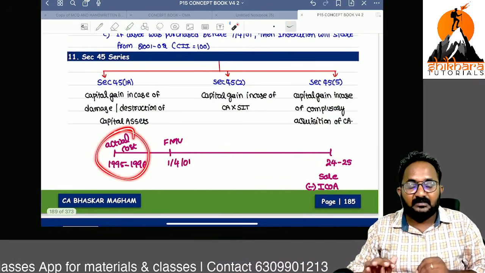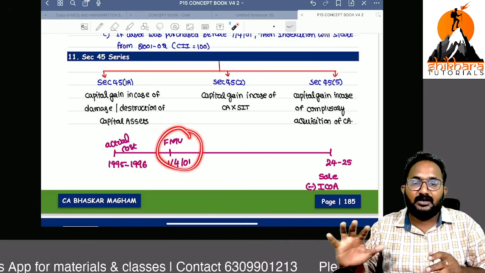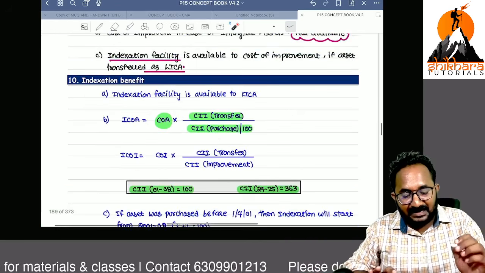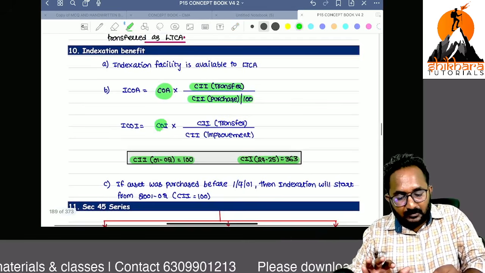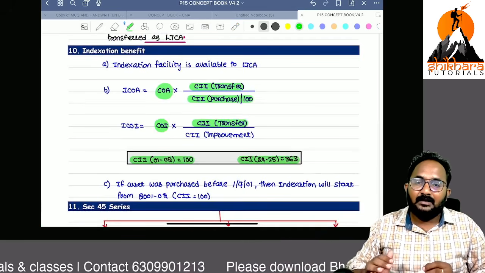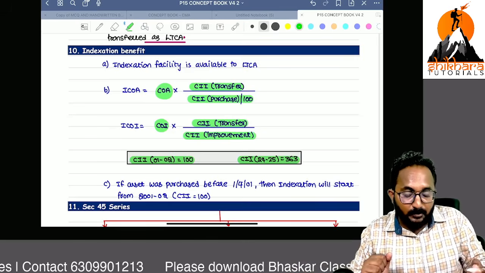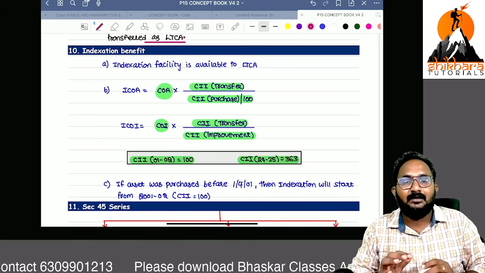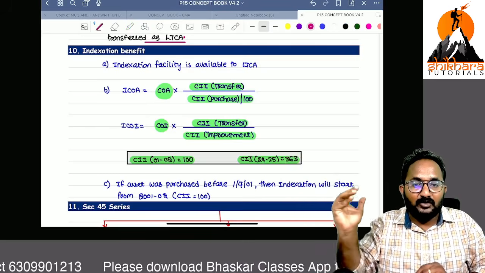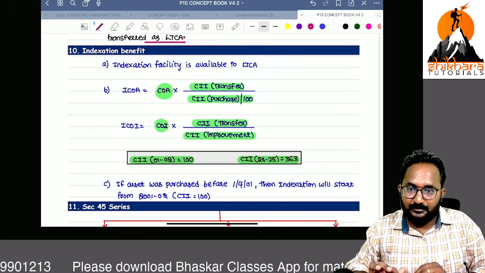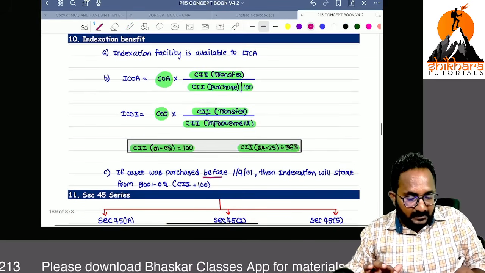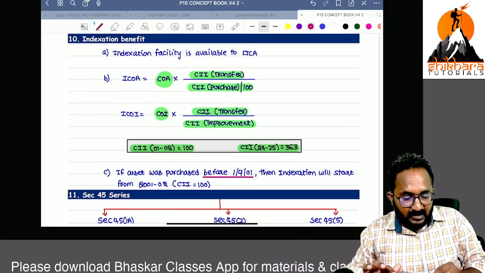If the thing was purchased before 1/4/2001, you can take the base year as 100. For improvements also we take the CII in the year of transfer divided by the CII in the year of improvement. Why are we not taking 100 here? Because any improvement done before 1/4/2001, we ignored. If the asset was purchased before, indexation will start from which year?